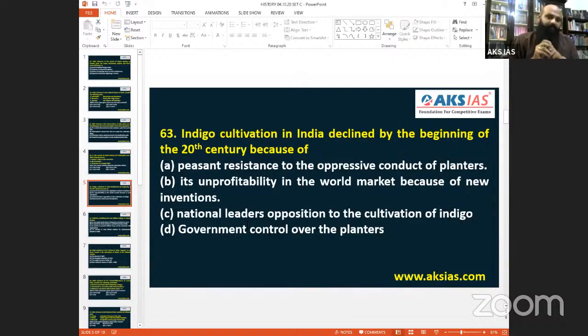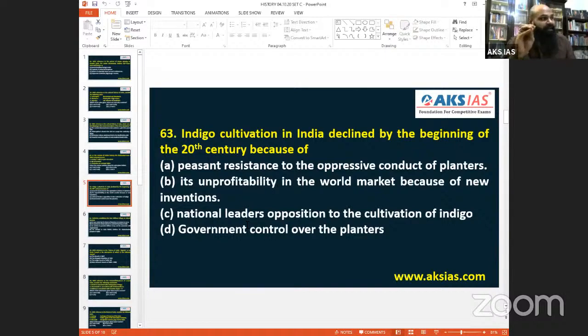Government control over planters. First, peasant resistance to the oppressive conduct of planters came. The Kisan Sabha, All India Kisan Sabha, and all came. Then there were a lot of reformers. But that all was not in the 1900s. That was early 1900s, and you don't see much effect coming there. Please understand, there was.